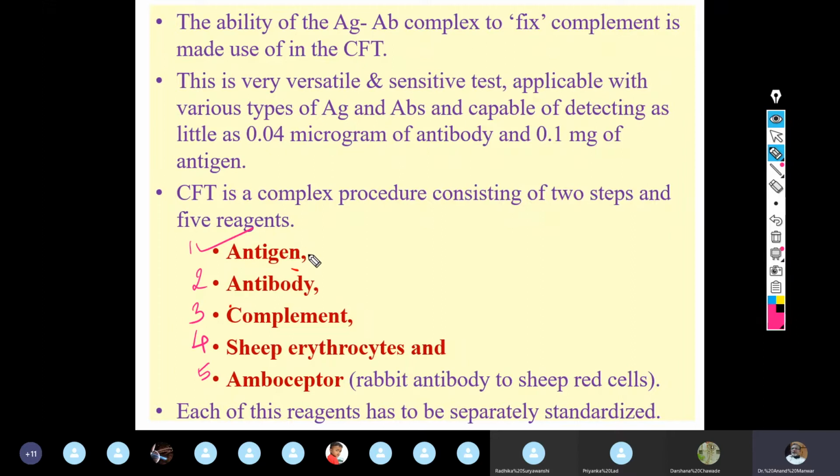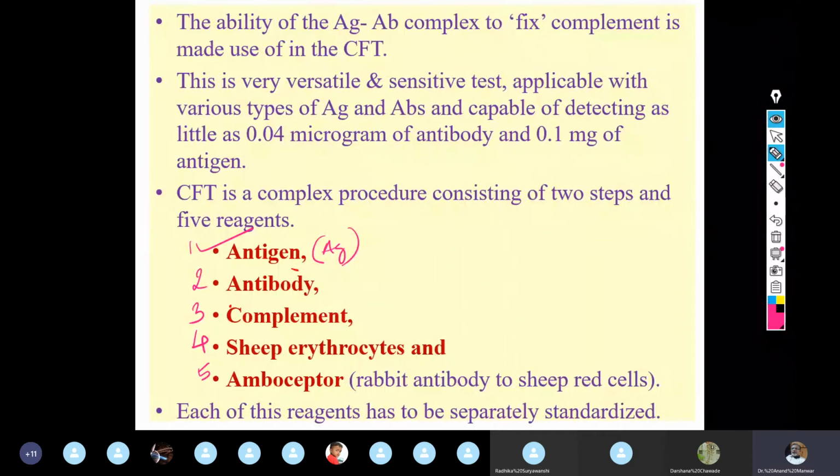You will require antigen, and mostly this antigen is standard. जैसे मैंने पहले भी बताया आपको, जब आप सीरोलॉजिकल रिएक्शंस करते हो तो सीरोलॉजिकल रिएक्शंस में वन ऑफ द reactant should be standard. If you are interested in detecting antigen, antibody should be standard.